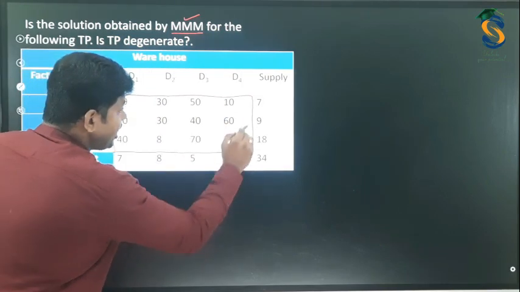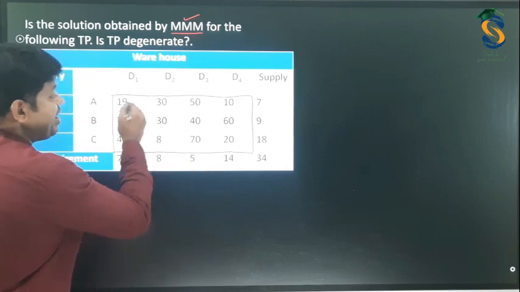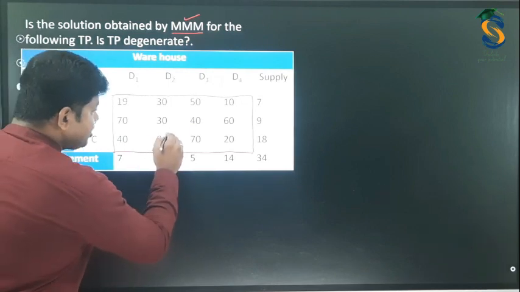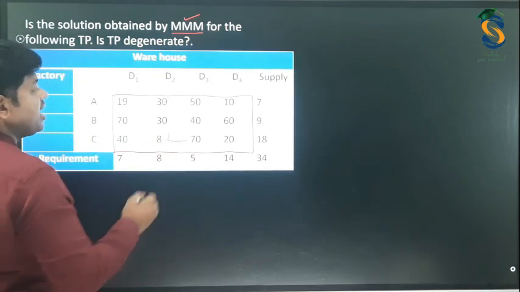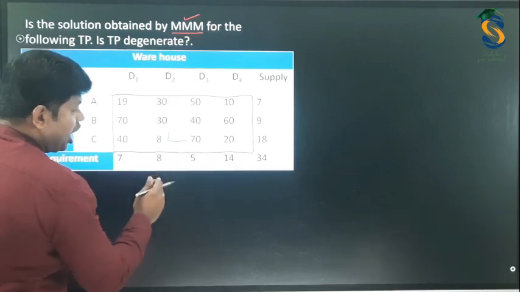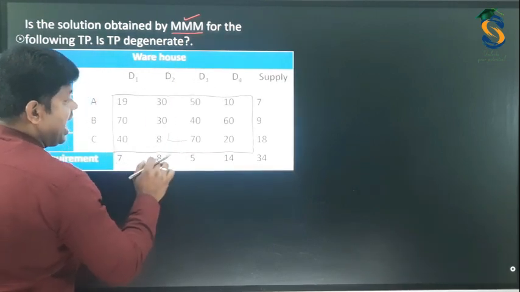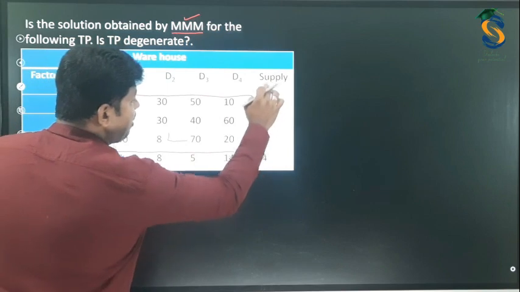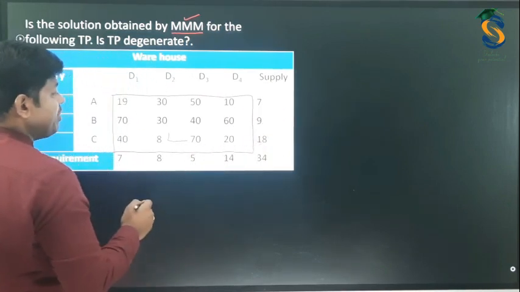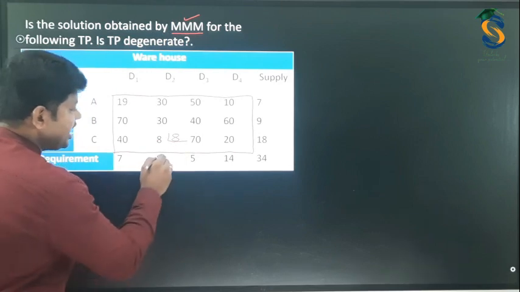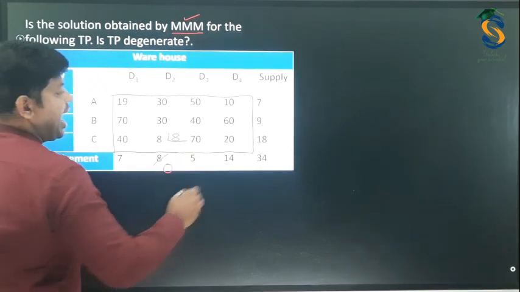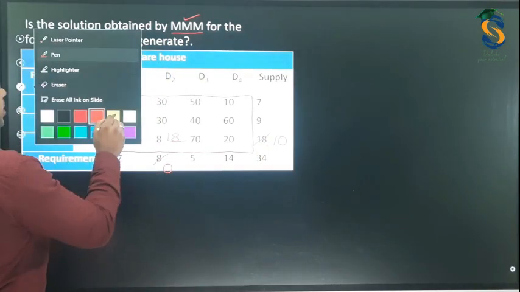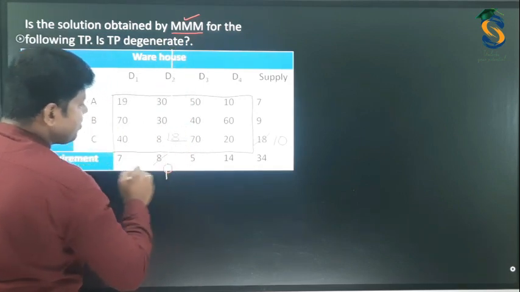So in this marked area, the minimum value is 8. Hence we need to select this one. For this column, the requirement is 8, and for this row the supply is 18. Among these two, the minimum is 8. So this becomes 0, and this becomes 10. As this becomes 0, we know that we need to cancel that. So I am cancelling this.